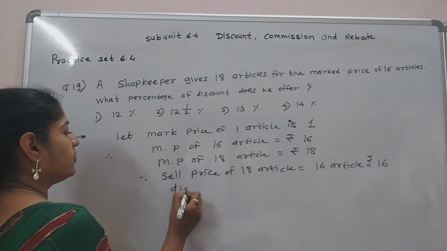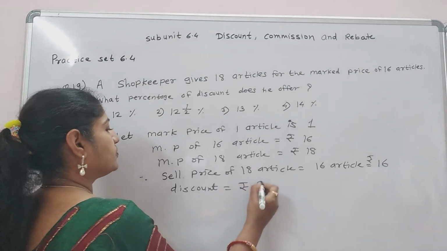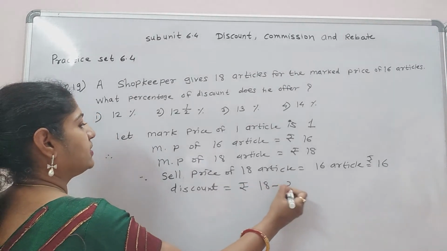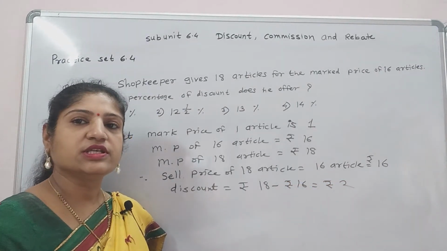So discount equal to rupees 2. 18 minus 16, that is rupees 2. Discount is equal to 2.